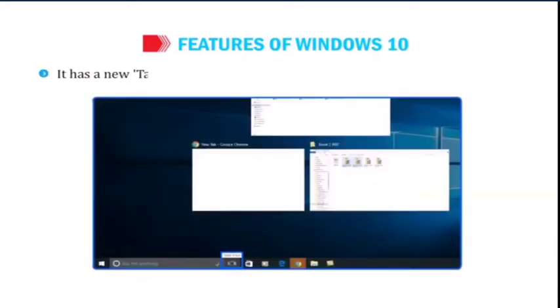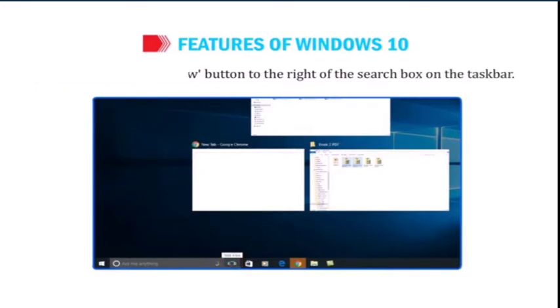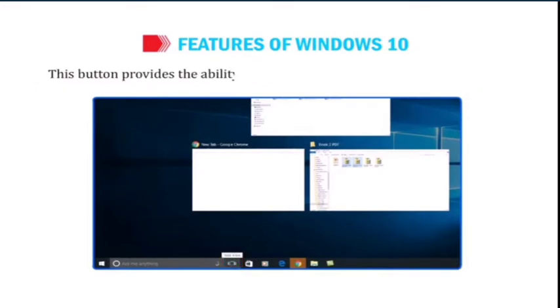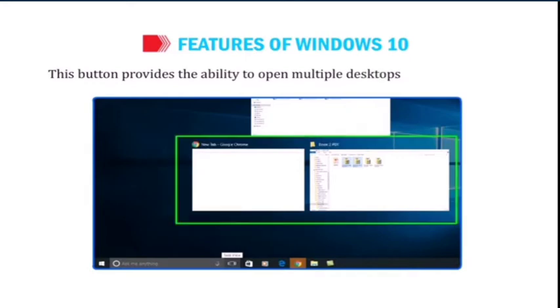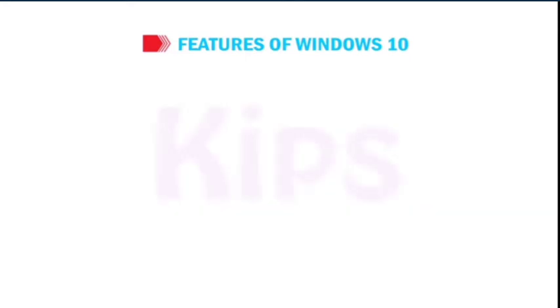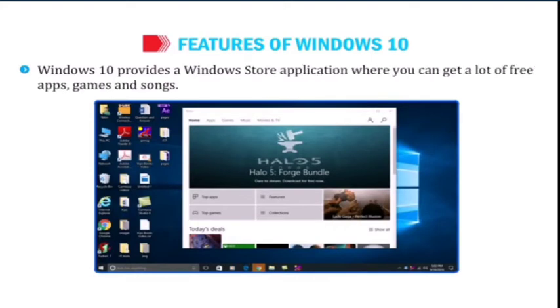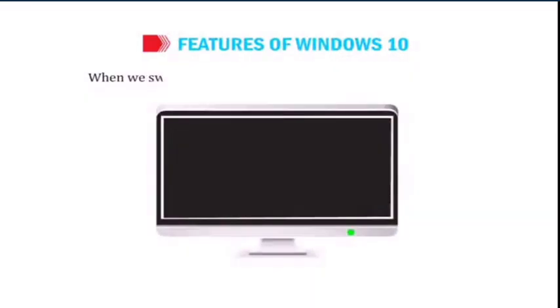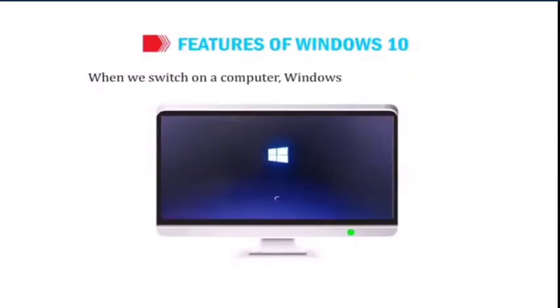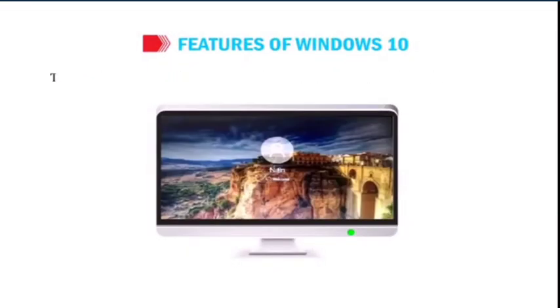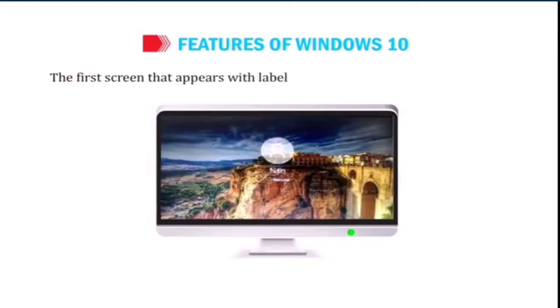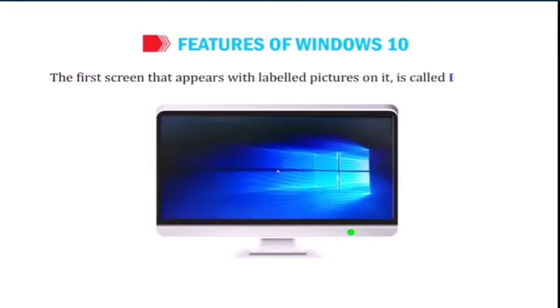It has a new Task View button to the right of the search box on the taskbar. This button provides the ability to open multiple desktops at the same time. Windows 10 provides a Windows Store application where you can get a lot of free apps, games and songs. When we switch on a computer, Windows starts automatically. The first screen that appears with labeled pictures on it is called desktop.